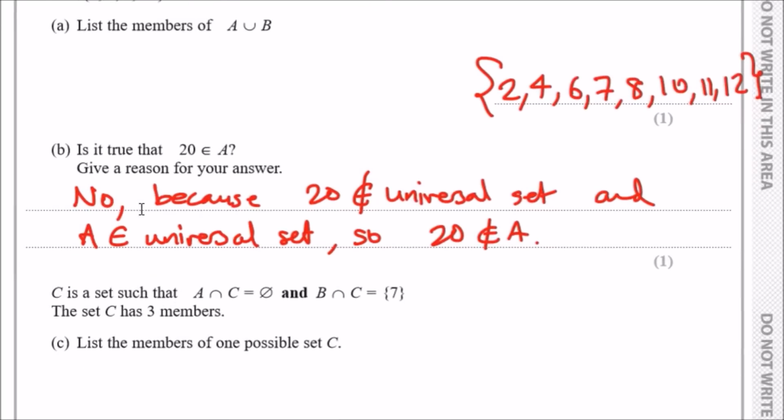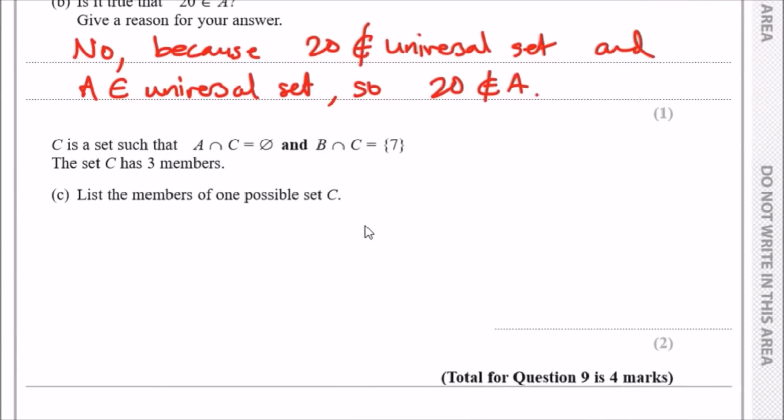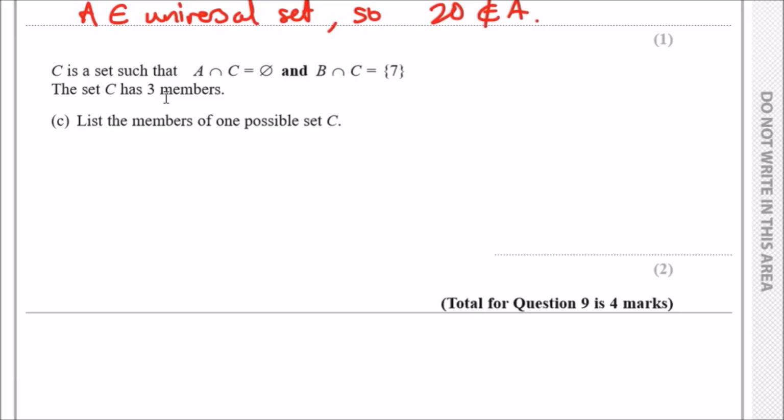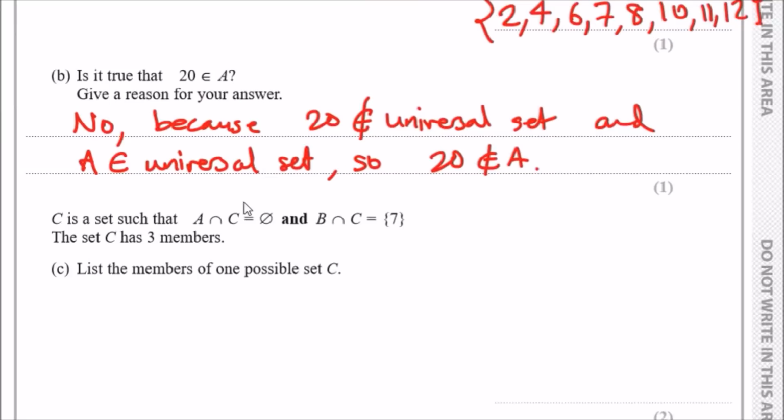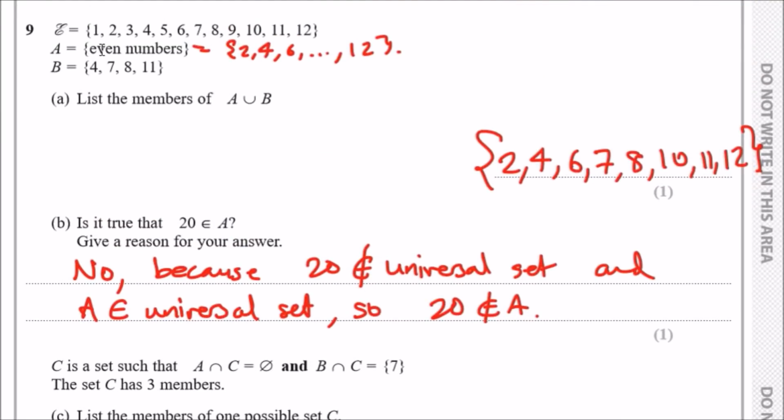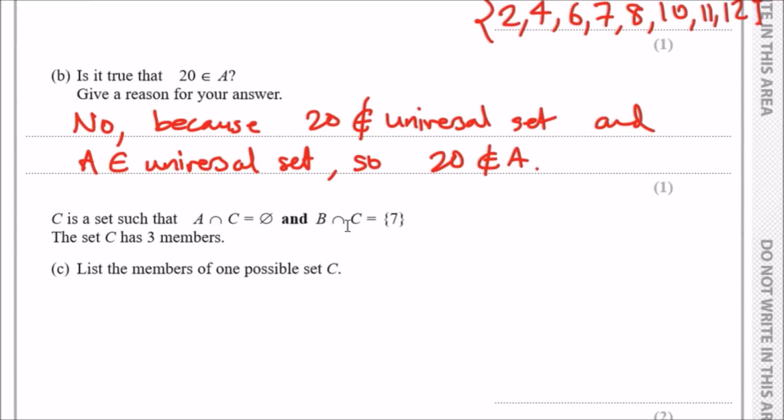Hopefully this is clear. So next one, part C. C is a set such that A and C intersect with nothing, so they have nothing in common. This means that every element in A does not belong to C, and B and C only has number 7 inside. The set C has 3 members. List the members of one possible set C.